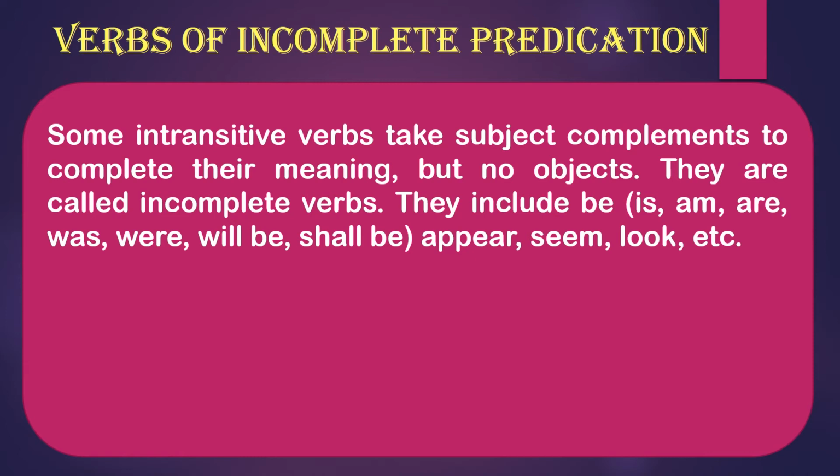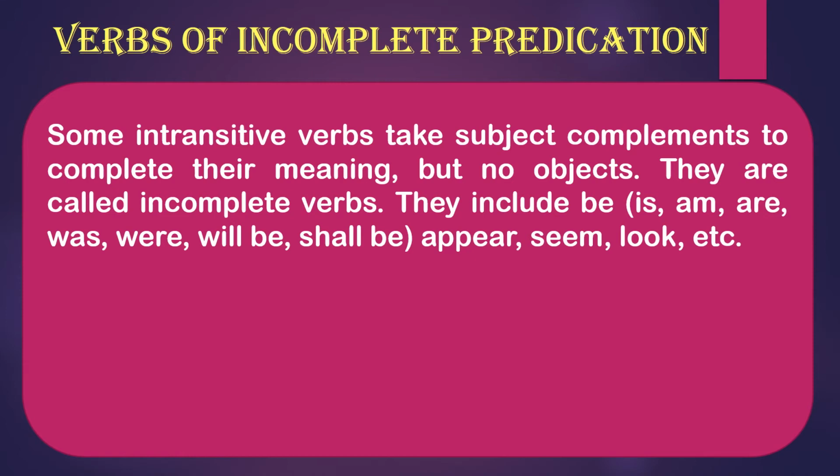So some intransitive verbs take subject complements to complete their meaning. Obviously, if the object is not there, then it will be the intransitive verb, right? So some intransitive verbs are like that, which take subject complements to complete their meaning, but no objects. Okay, they are called incomplete verbs.